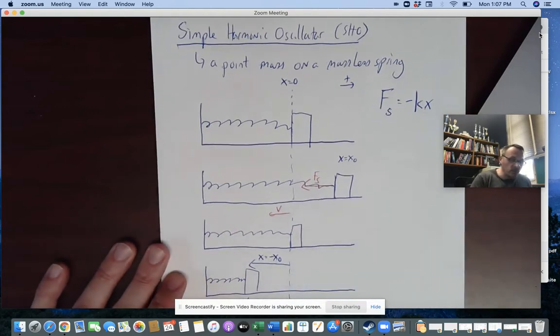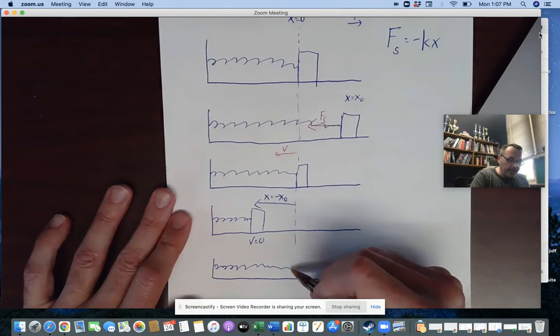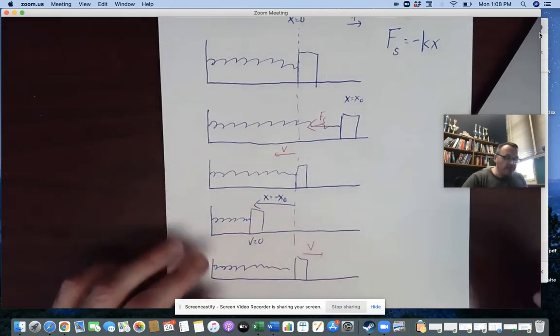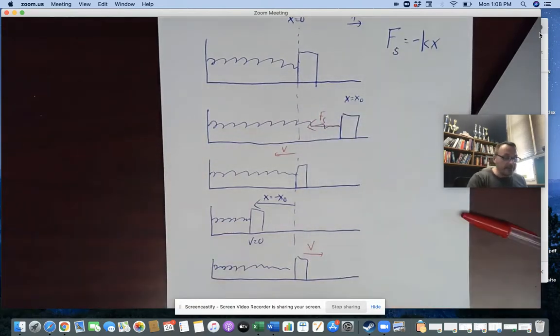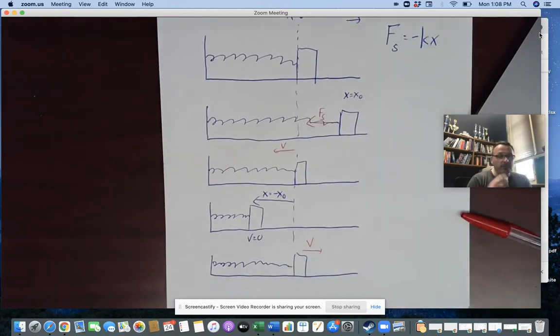And then it's going to move its way back to this position, except that when it goes back to this position, it is going to now have a velocity to the right, boom. And those two velocities are going to be the same magnitude, the same speed, and then it's going to go back to this position and oscillate back and forth, back and forth.